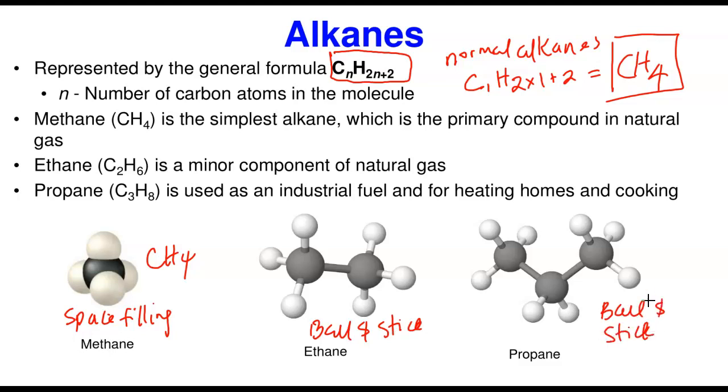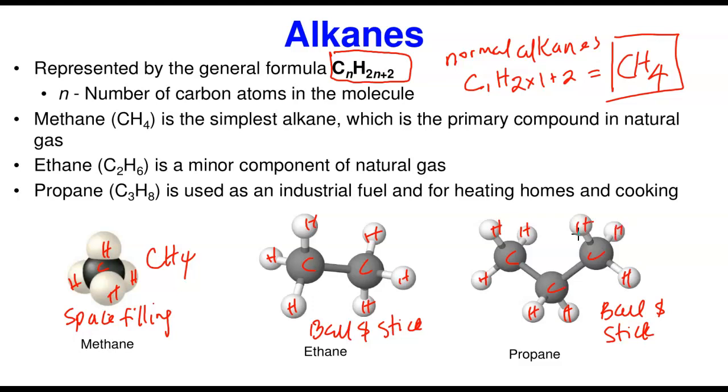Now, in both the ball and stick model and this one, look at what happens. Carbon is usually represented by black or gray, depending on the software. So this is carbon. Hydrogen is always white. So this is carbon, carbon, hydrogen, hydrogen, hydrogen, hydrogen, hydrogen, hydrogen. You're going to do this in the first lab, so it's important you start getting used to them at this material time.